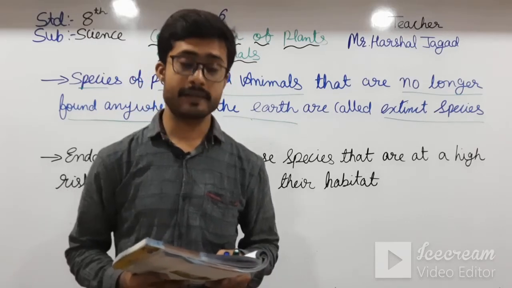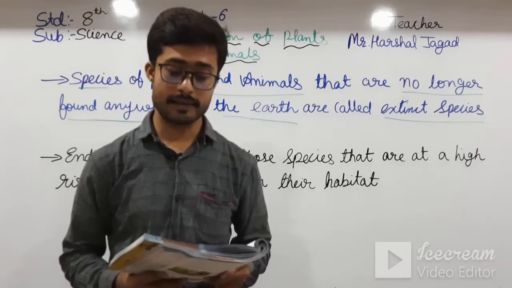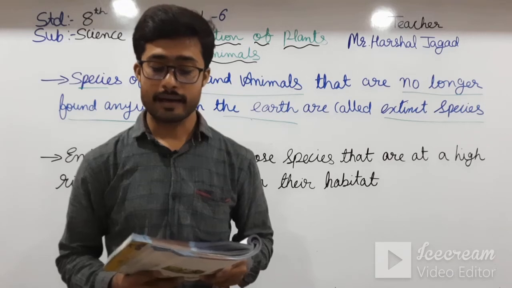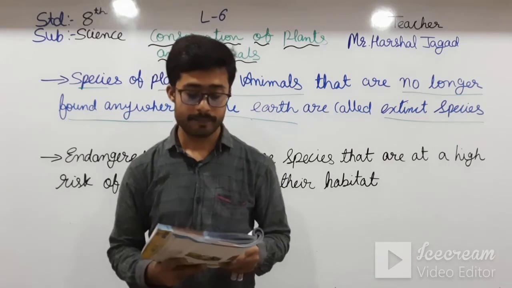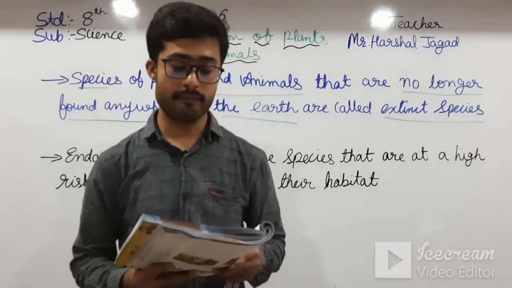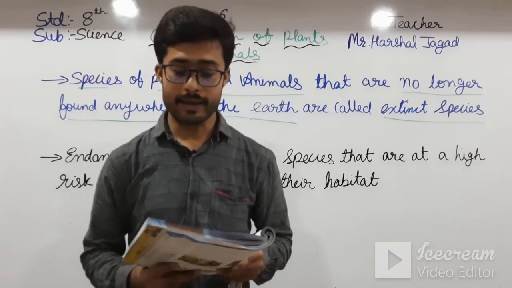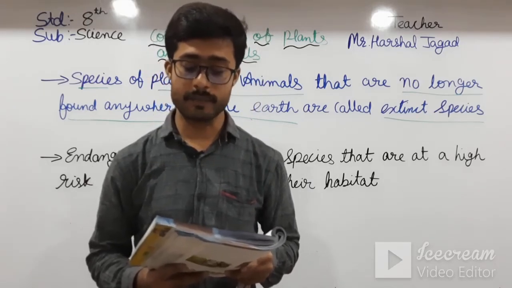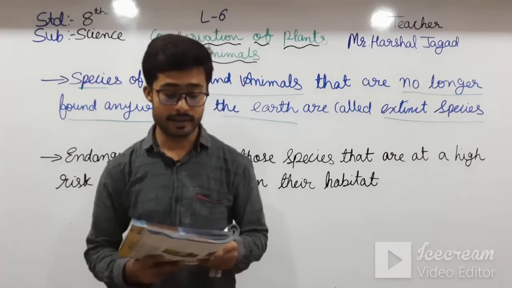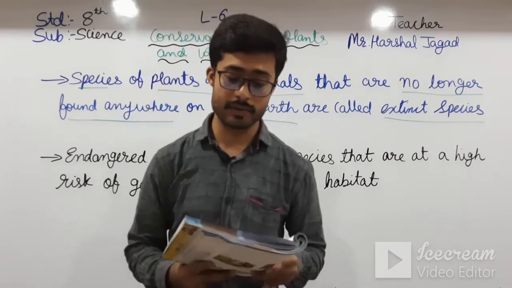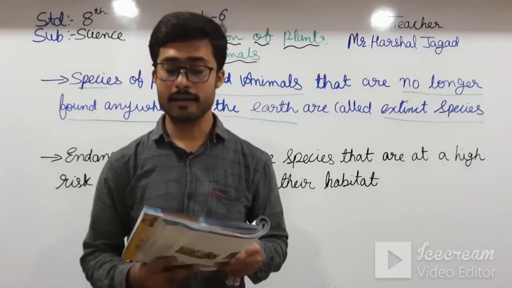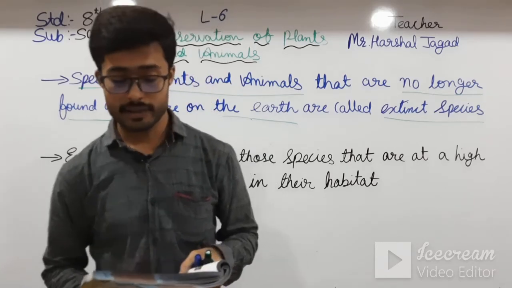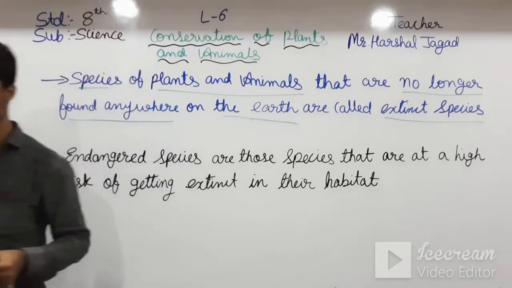Some species of plants and animals exist in low numbers and are at the risk of being endangered because either their habitats are being destroyed or climatic changes have occurred. Such species are called threatened species because they have still not become endangered but are at the risk of being endangered, okay students.